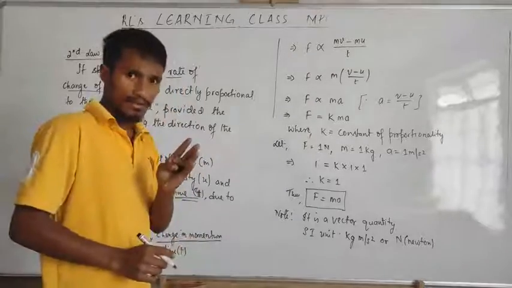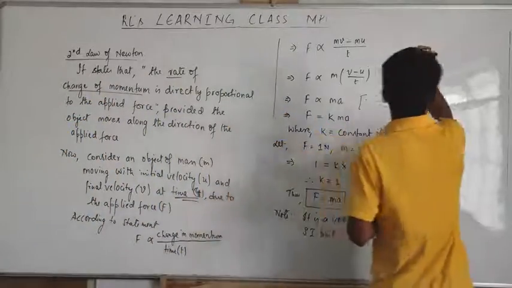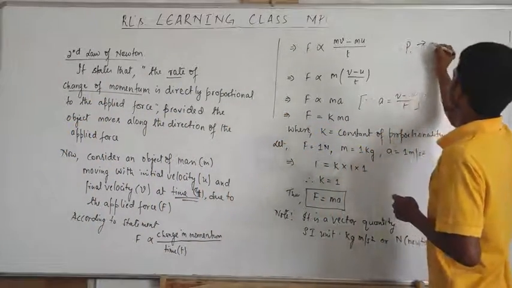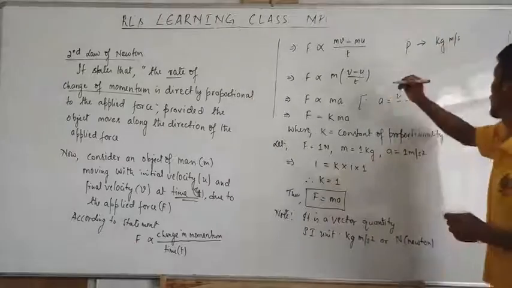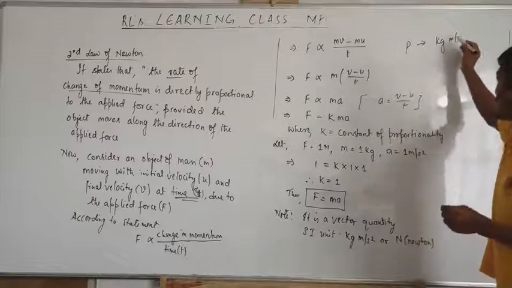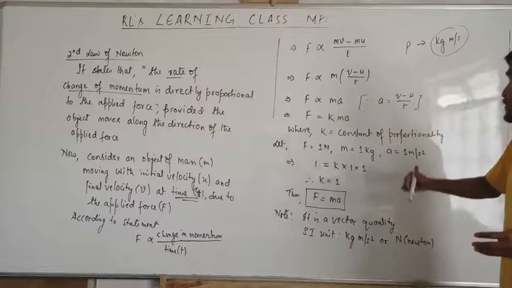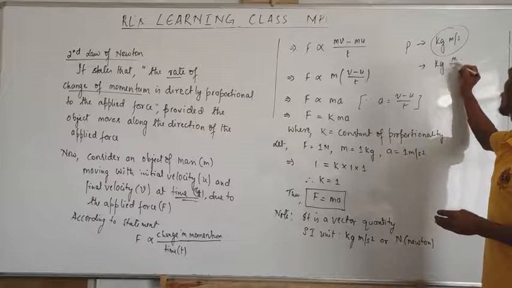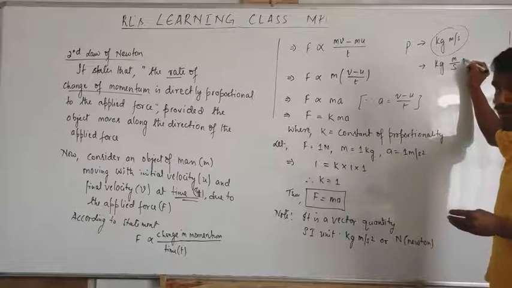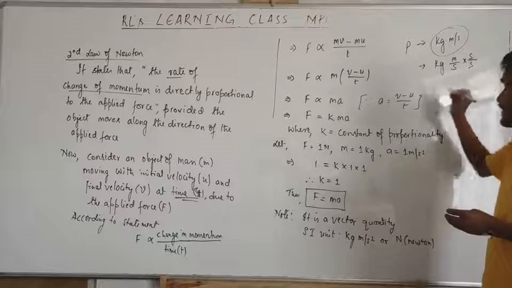Then the SI unit of momentum, P, we got kg meter per second just now, right? But now this kg meter per second, I can change it into another form. Let me multiply and divide by second.